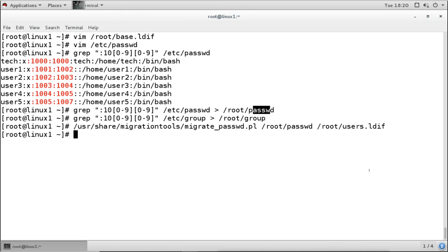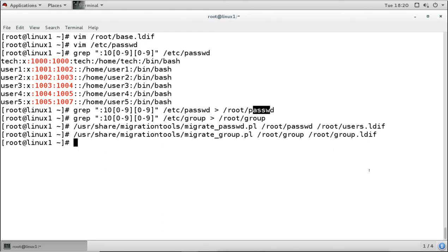Then I will do the same thing for the groups. So I will use the script for groups to migrate the groups and the information from this group file, and I want to create the new file that will be for the groups dot LD file. We can see that file, which has the same information as the file we generated for users.